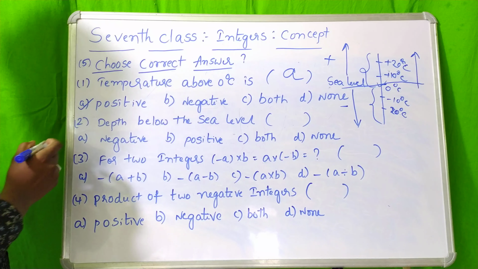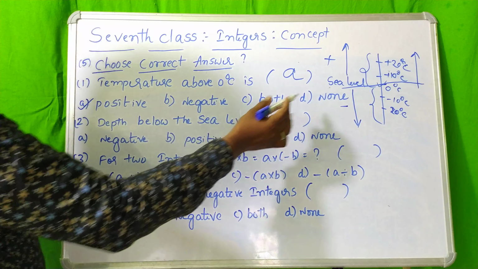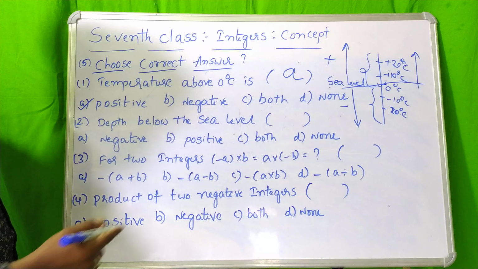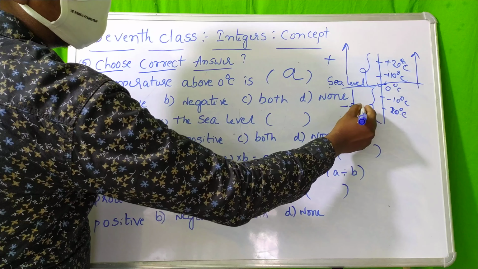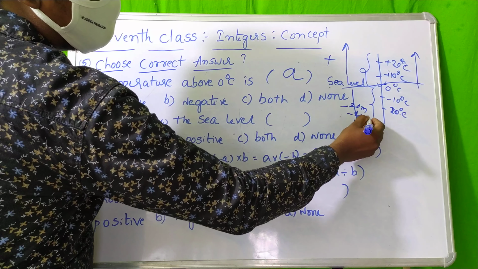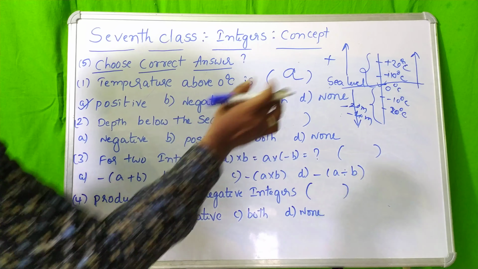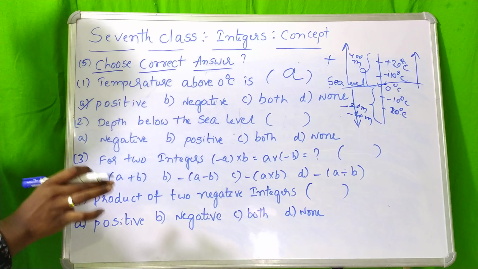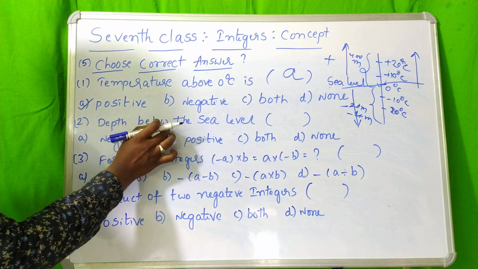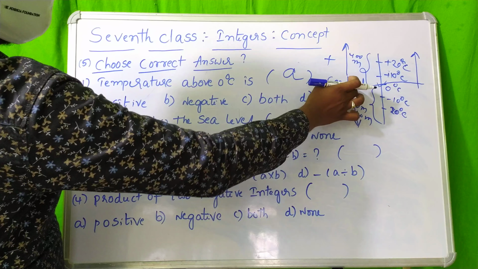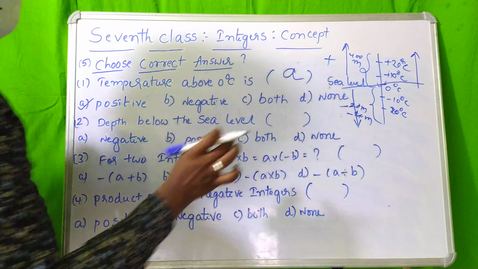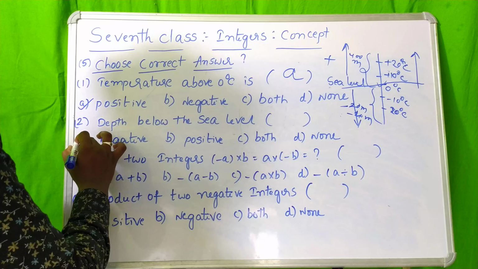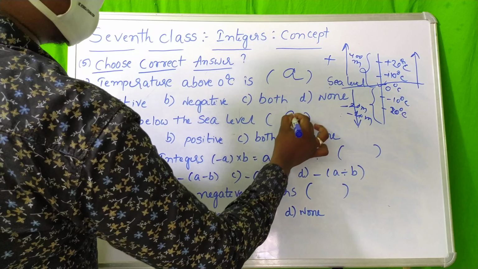So what he is asking is depth below the sea level, and here below it is negative, whatever it may be: minus 2, minus 20 meters, minus 40 meters. We need to remember in the question, depth below the sea level gives negative values. So the answer is A.